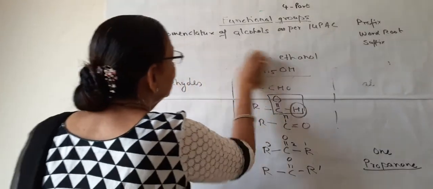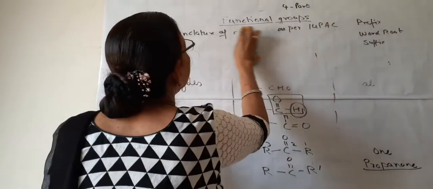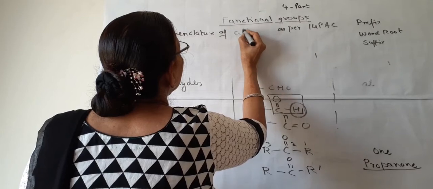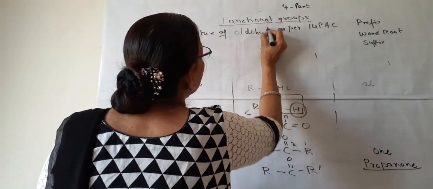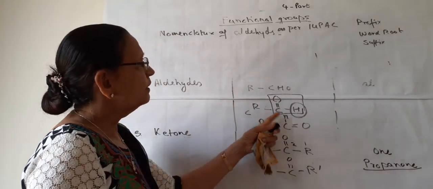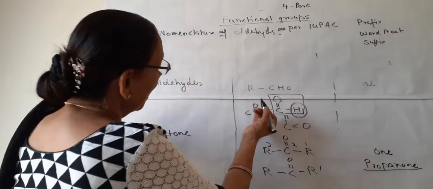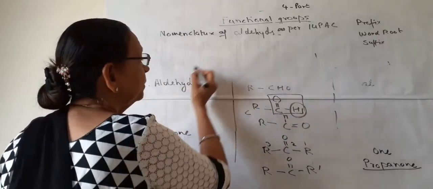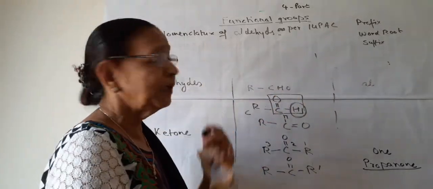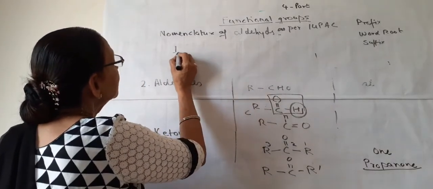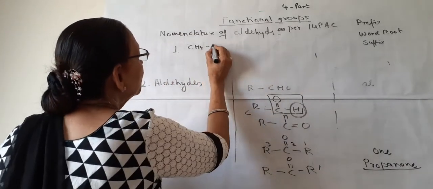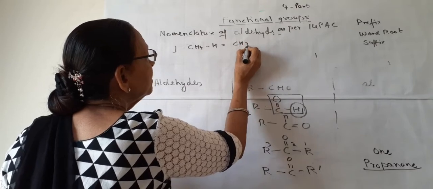Now the second one, nomenclature of aldehydes. Aldehydes as per IUPAC. Aldehydes, you know, R, C double bond O, H. This R may be any alkyl group. But there is a difference in naming with alcohol. I will just tell you how. Suppose the first is methane. Smallest alkane is methane. So the group minus H will be CH3.